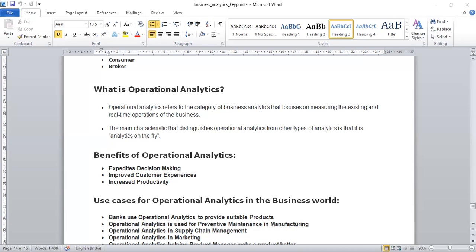So how can it improve customer experience? Businesses that employ operational analytics can provide improved customer experience as they can react to business situations in real time. For example, an air travel portal which uses operational analytics finds that users are mostly using separate transactions to book onward and return journeys, despite being offered a discount to book both journeys in a single transaction. Understand? They are given a discount to book both journeys in a single transaction, but they want to do separate transactions.